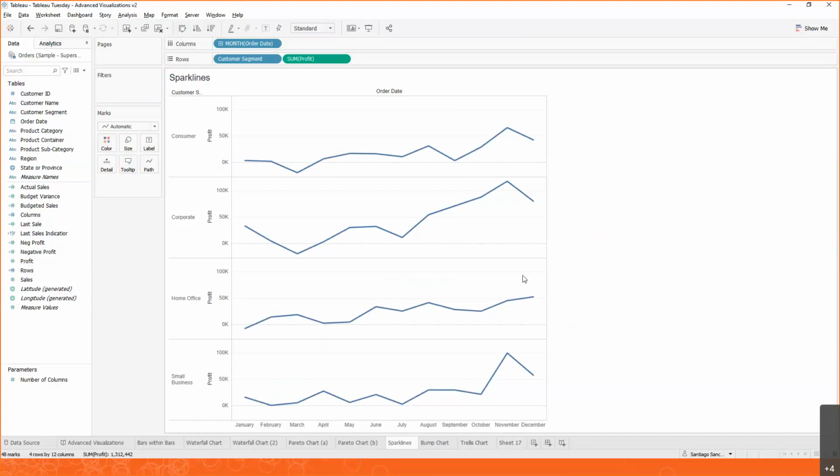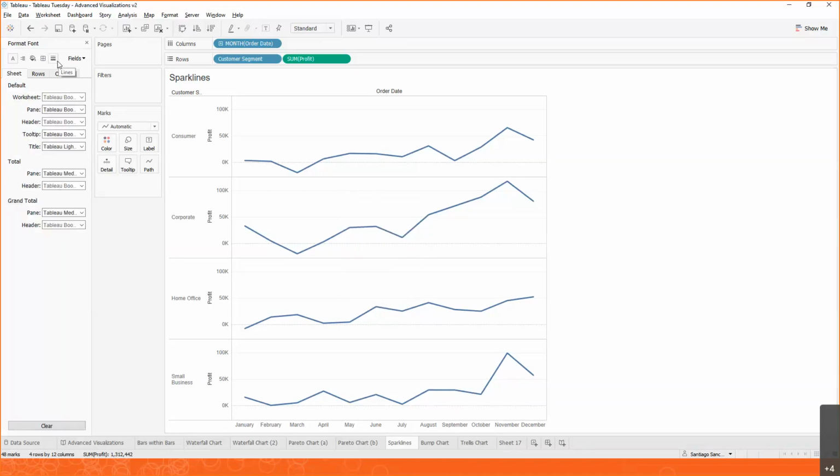But what's different, what's special about the Sparklines is that it really allows us to focus on the trend only. So what we need to do is remove any elements that are not helping us focus on that trend. So how do we do that? Well, first we need to remove some elements that are not helpful. Like, we have these reference lines on the back that we need to remove. So we can go into Format, right click into the view and Format.